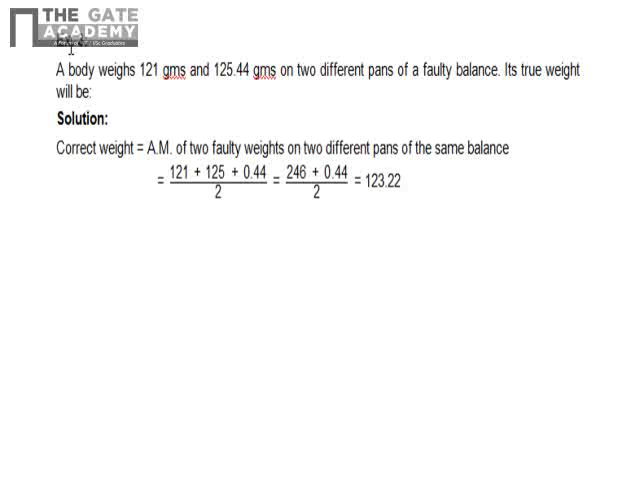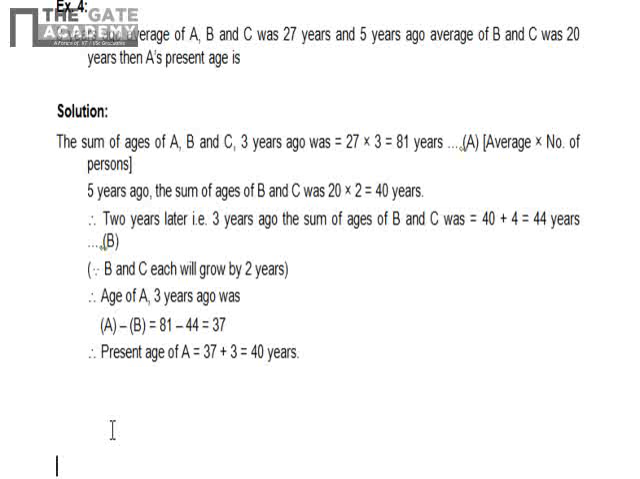Now we'll see the next example, that is body weight 121 grams and 125.44 grams on two different pans of a faulty balance. So it's true weight. It's very simple. You just have to find the mean of those two numbers. So that is 121 plus 125.44. You'll get the answer as 123.22. Now the next example, that is example 4.